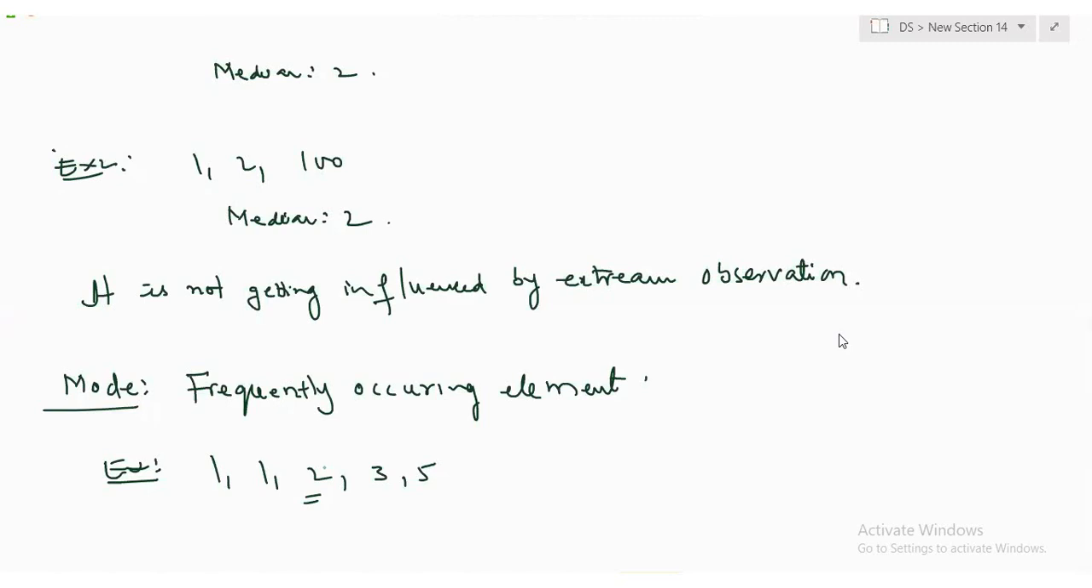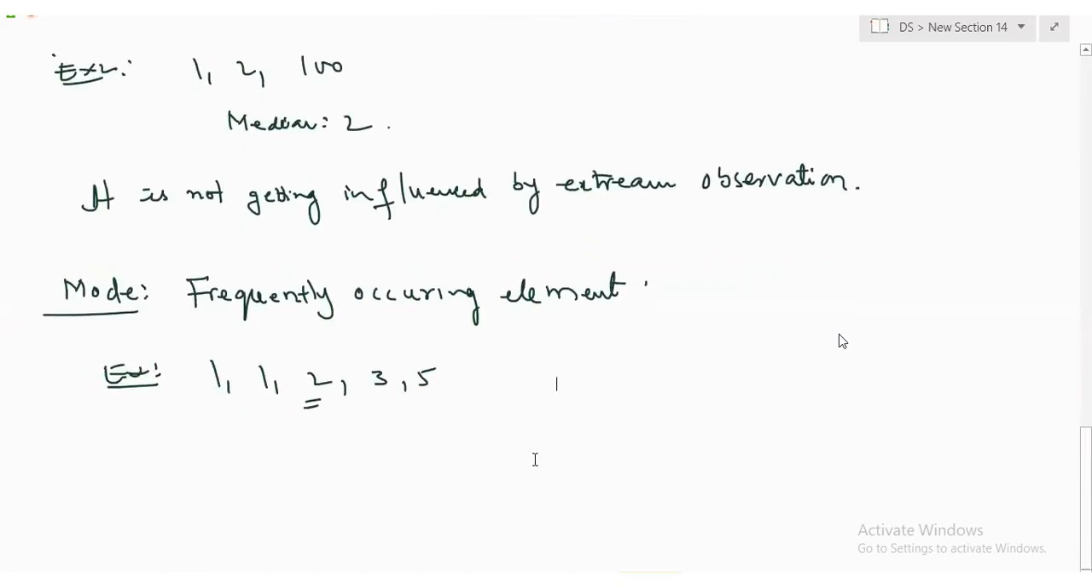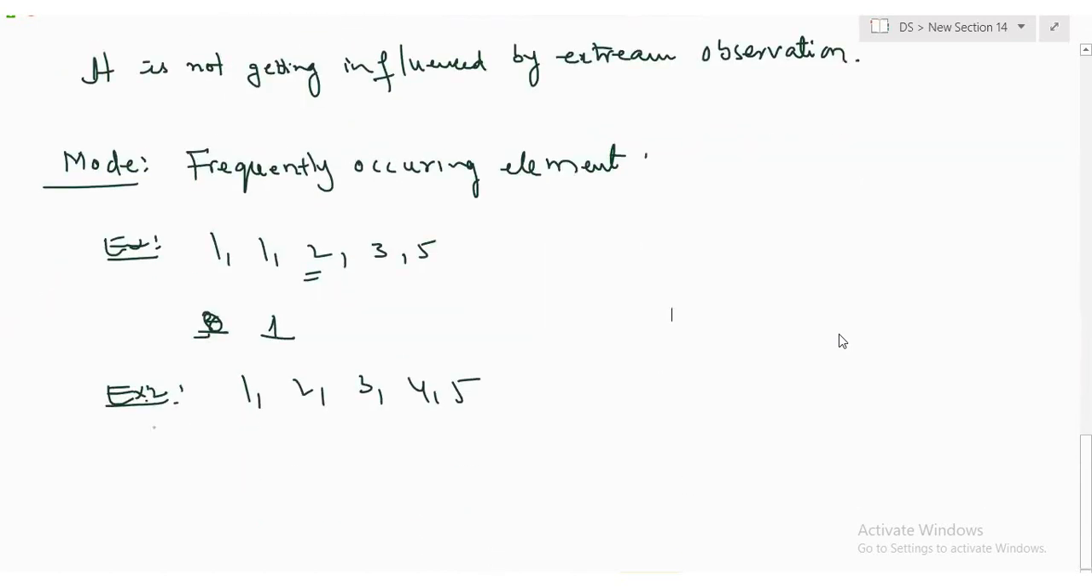You guys are understanding? So, in your data, whatever is happening most of the times should be the mode. In this, the answer is 1. Example 2. 1, 2, 3, 4, 5. What is the mode? All. You want to make it all? Not applicable.